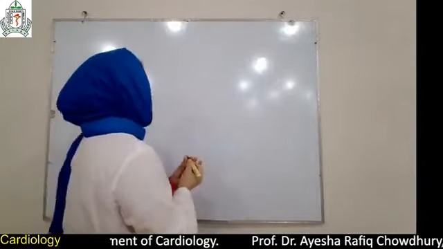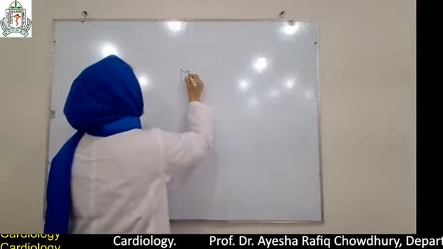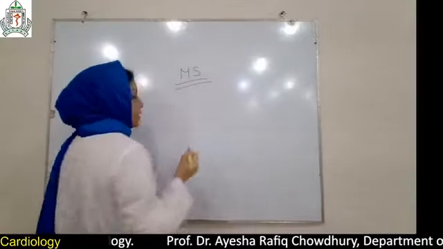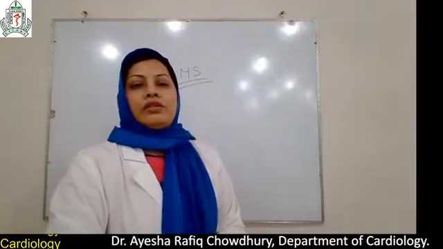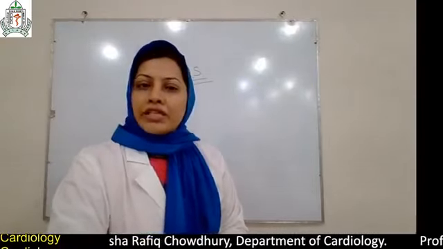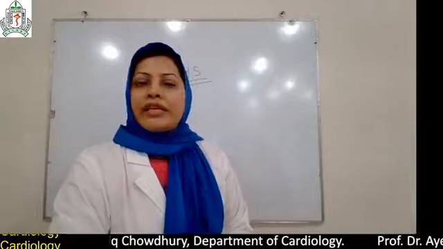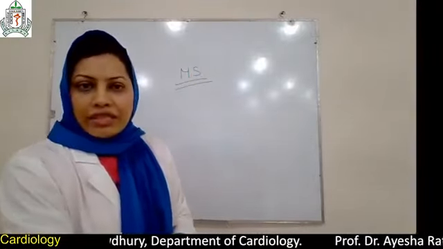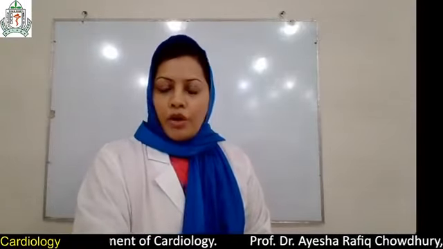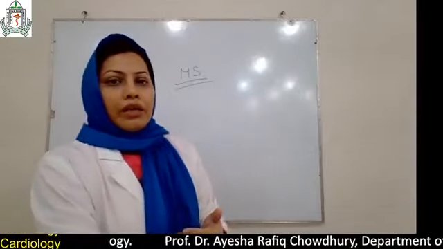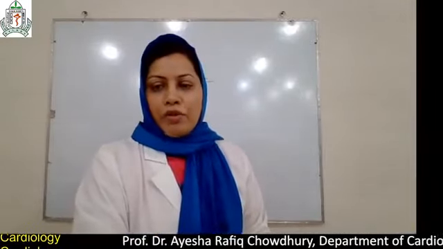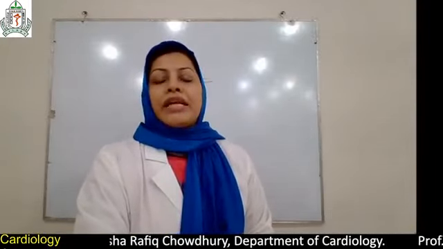What happens in mitral stenosis? It is MS, mitral stenosis. You should know the causes of mitral stenosis. What is the commonest cause? The commonest cause is chronic rheumatic heart disease. Other causes are very rare. What are the other causes? One is congenital, or there may be calcification of the mitral valve. But when an examiner asks you about the commonest cause or only one cause, that is chronic rheumatic heart disease.